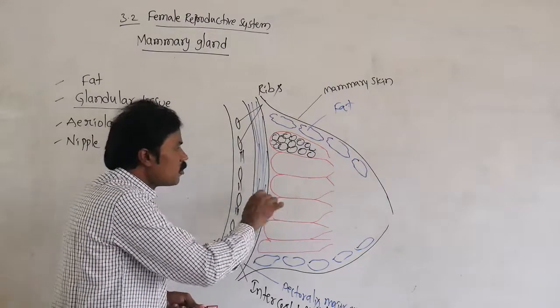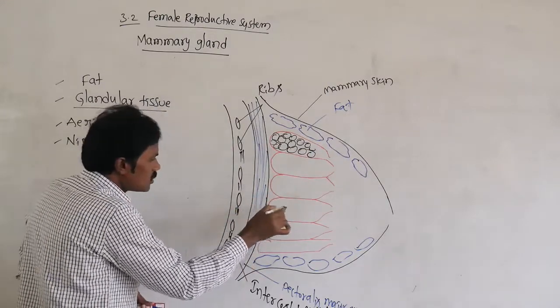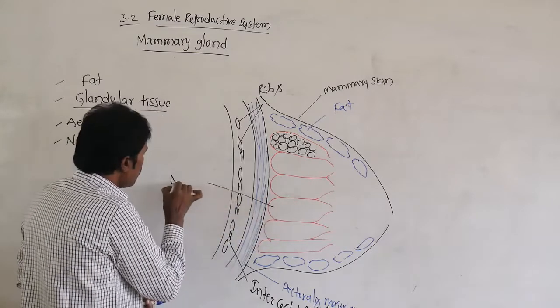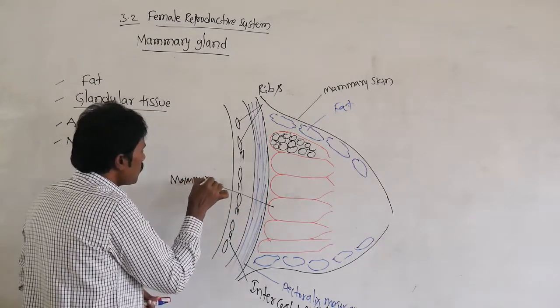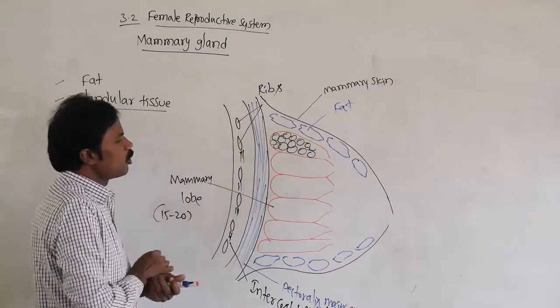Here only a few are shown, but actually 15 to 20 mammary lobes are present. The red color represents a mammary lobe.